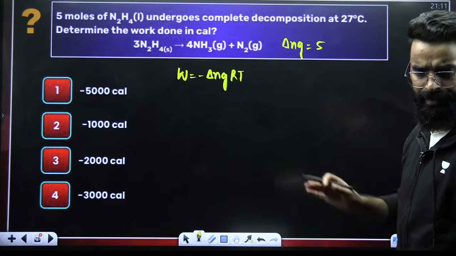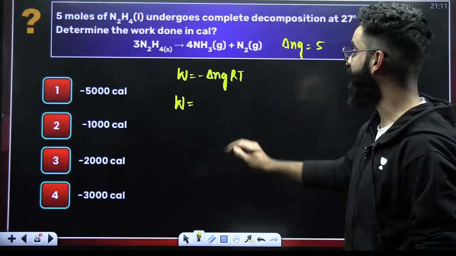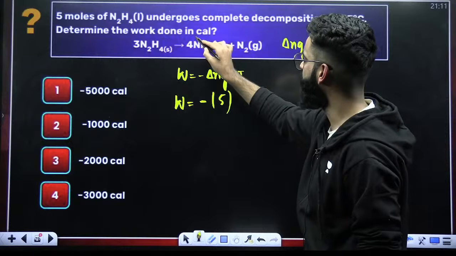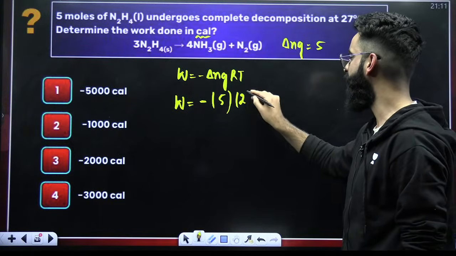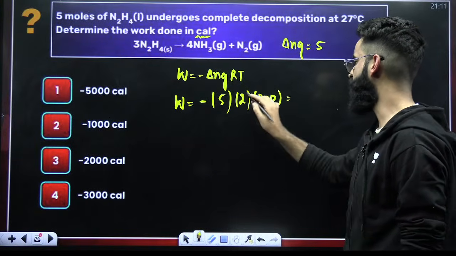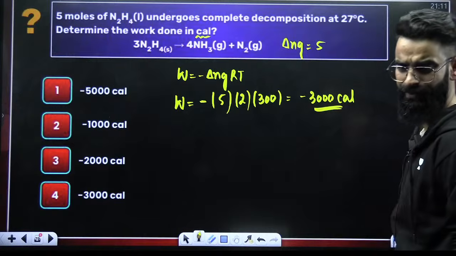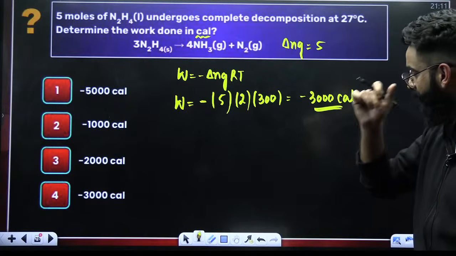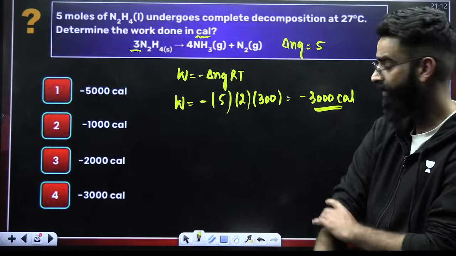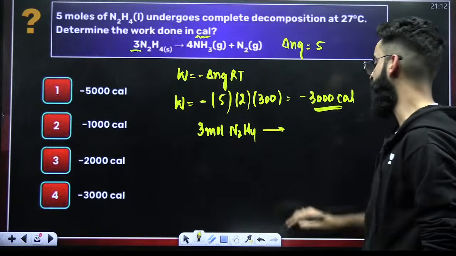Now, my dear students, understand properly. If you want to calculate W, W is equal to minus delta Ng RT. What is the value of delta Ng? 5. What is the value of R? Since I need to get the work in calories, I would need the R value in calories. That's 2. Temperature is 27 degrees centigrade, which is 300 Kelvin. So 5 2s are 10. It is minus 3000 calories. If you think this is the answer of the question, no, it's not. This is the value of W when 3 moles of N2H4 undergo decomposition. What is the value of W?